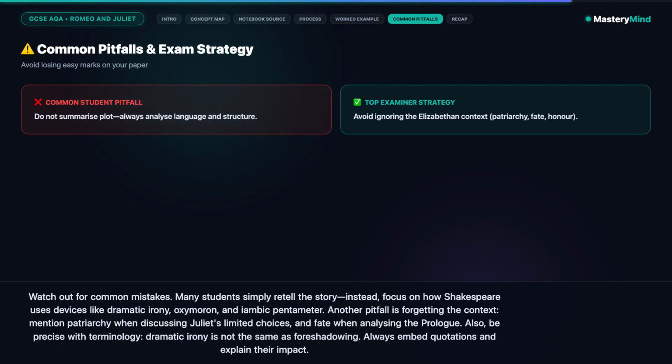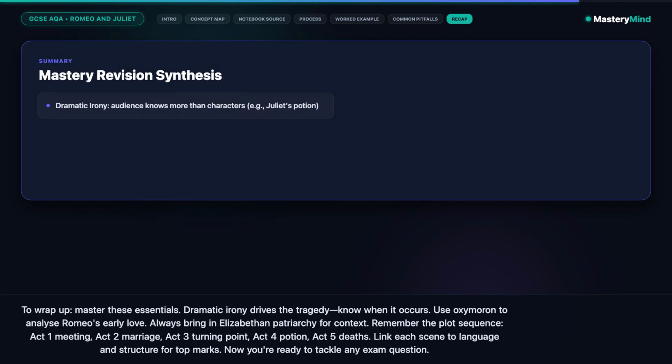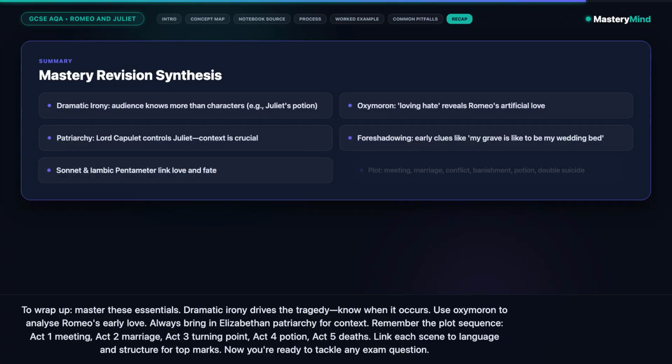To wrap up, master these essentials. Dramatic irony drives the tragedy. Know when it occurs. Use oxymoron to analyze Romeo's early love. Always bring in Elizabethan patriarchy for context. Remember the plot sequence: Act 1 meeting, Act 2 marriage, Act 3 turning point, Act 4 potion, Act 5 deaths. Link each scene to language and structure for top marks. Now you're ready to tackle any exam question.